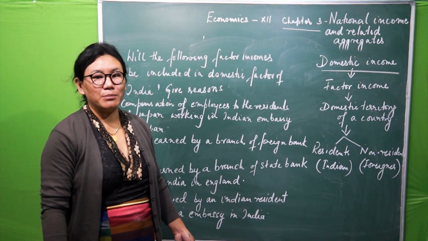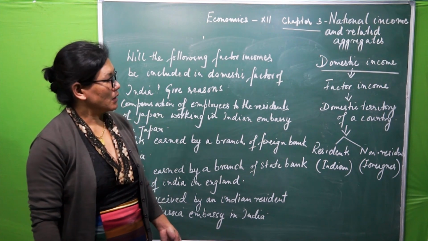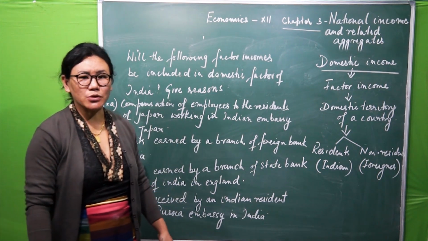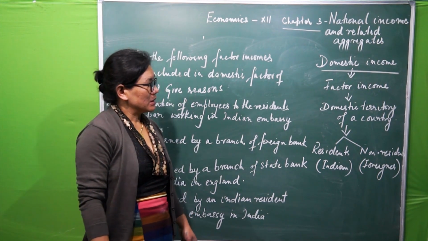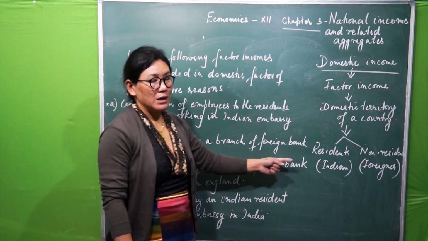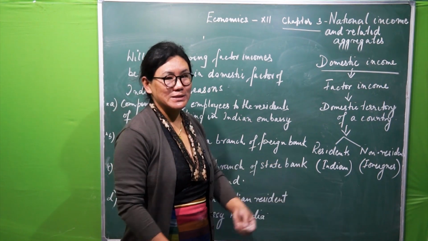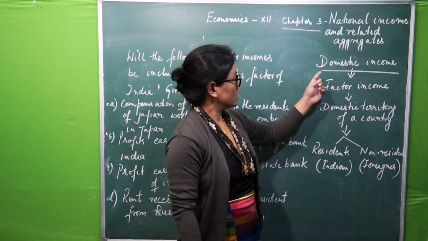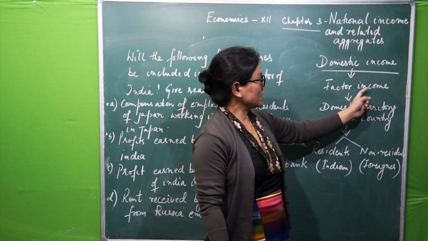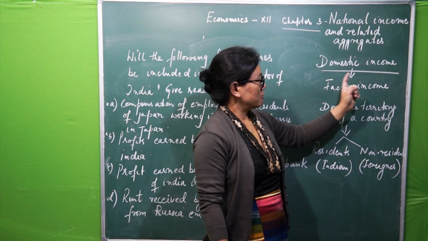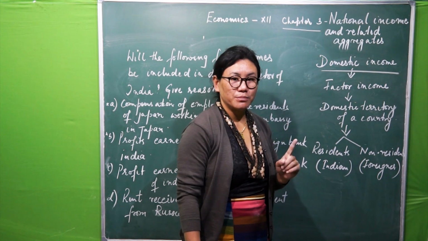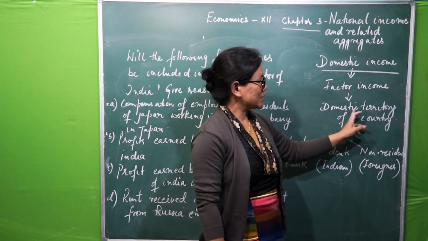Now we will see some application level of it. You are getting or you will get such questions in your exam. Now before we go into this, we will recapitulate again the meaning of domestic income. So what I said, domestic income is the total of factor incomes, and this factor income must and should be generated within the domestic territory of the country.